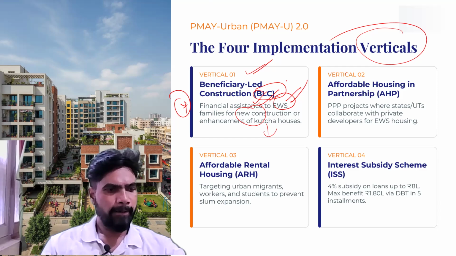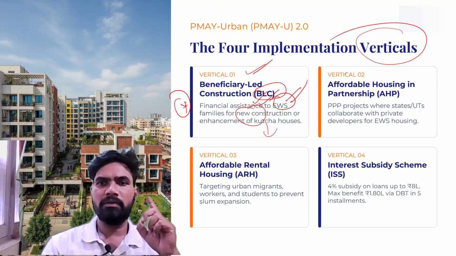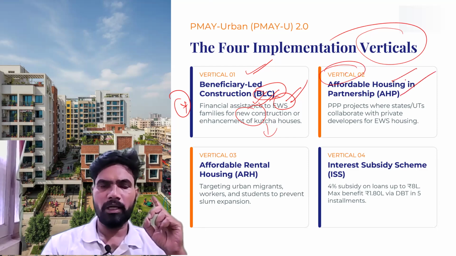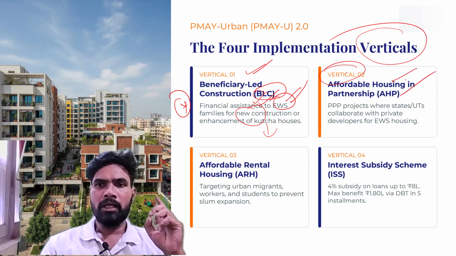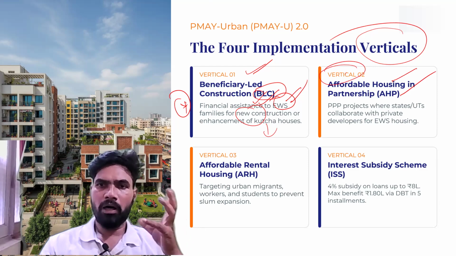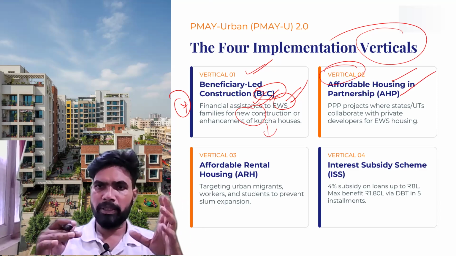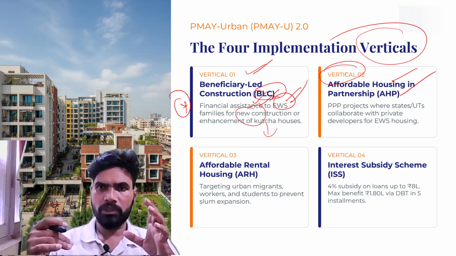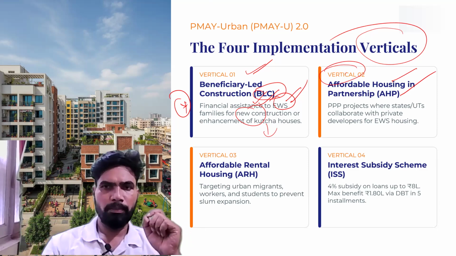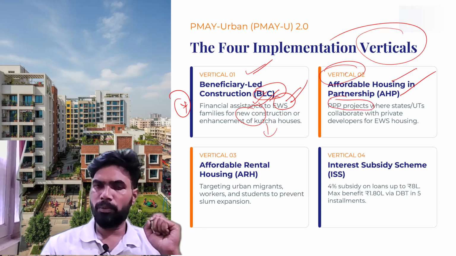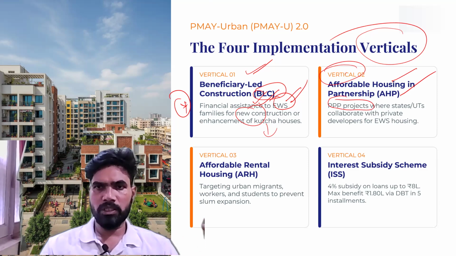Then the second one, vertical 2, is very, very important. This is affordable housing partnership. So what it is, not the government of India, but the respective states and union territories collaborate with private developers and begin PPP projects, public-private partnership projects, to construct the houses.